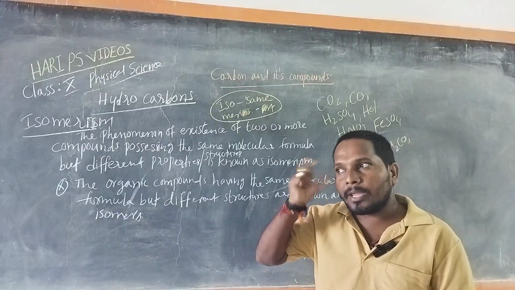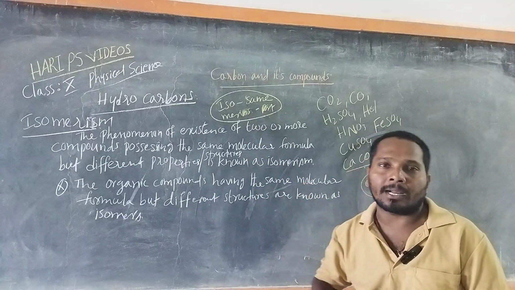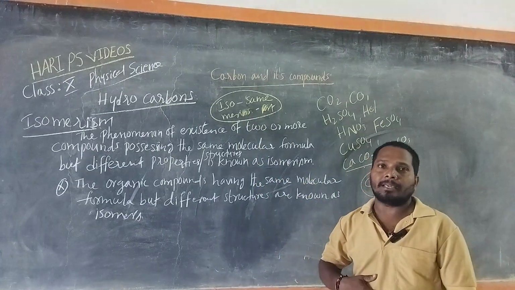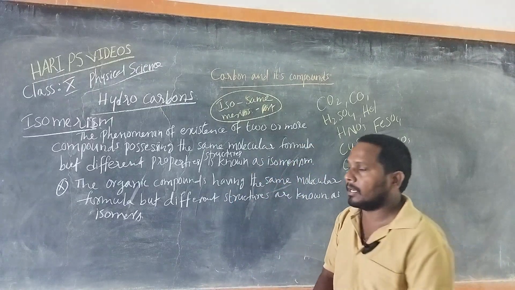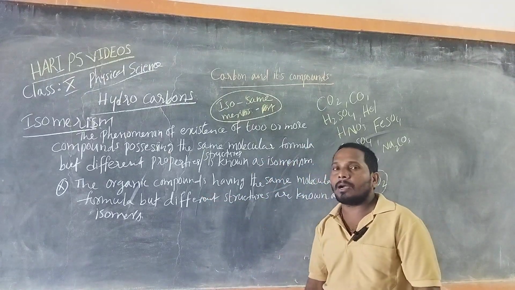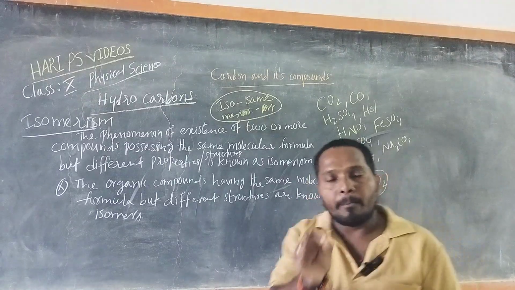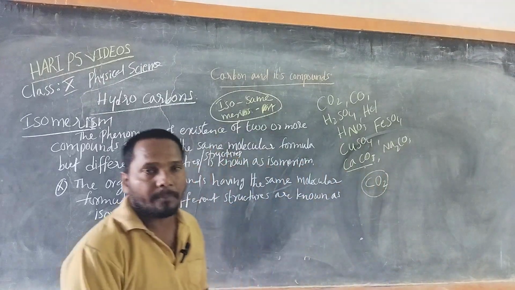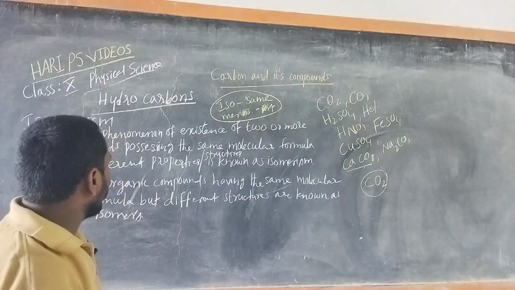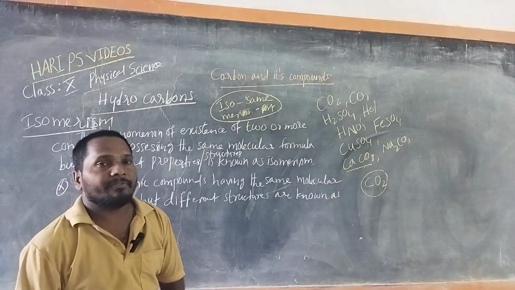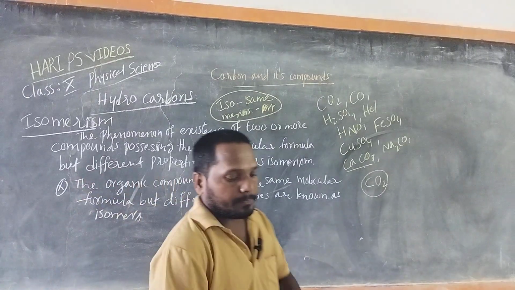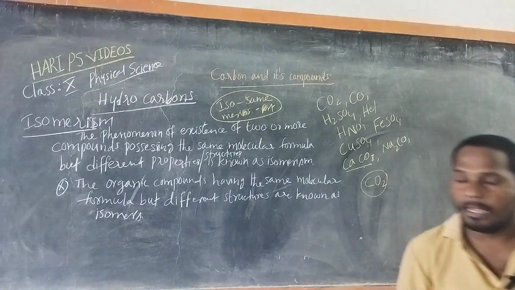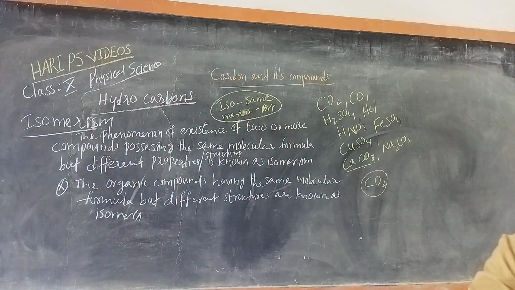Both are the same in thoughts but have different structures. Similarly, some of the organic compounds have the same molecular formula but different structures. Such organic compounds are called isomers.